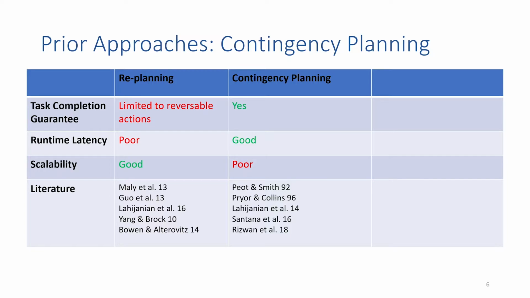One way to address those limitations is contingency planning. So here, basically, we think about some of the things that might go wrong and how we would address them. We do that by having a backup or a contingency plan. For example, an autonomous car might have the contingency plan of slamming on the brakes and continuing under the current heading. So this gives us worse scalability, of course, because we have to think about what might go wrong and how we'd respond to it. But if we do it right, then we'll have very low runtime latency because we thought about these things beforehand, and we'll be able to guarantee task completion.